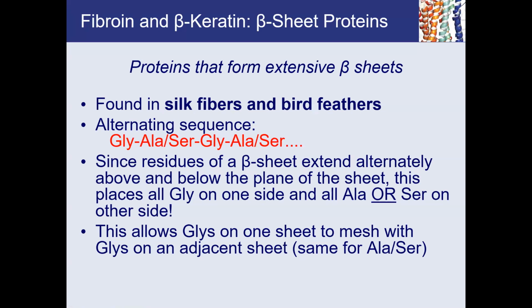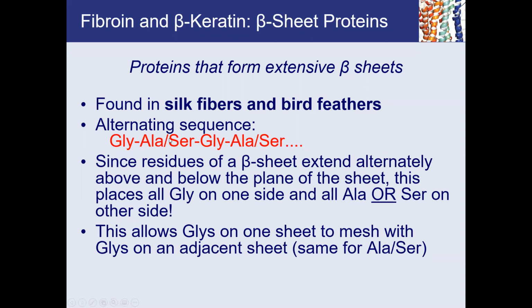So what does the structure look like for the fibroin? It turns out that it contains a very unique sequence. Okay. So first of all, it contains both anti-parallel and parallel arrangements of beta sheets. But importantly, it contains a very unique primary sequence, and that's what is shown here in red. It contains Gly, and the second residue is alanine or serine.